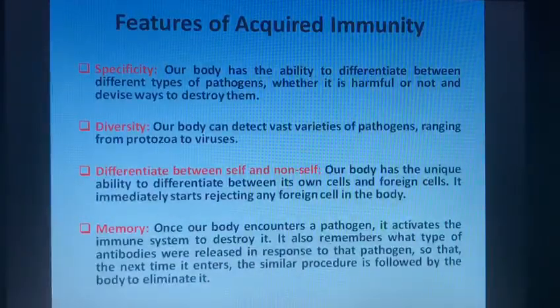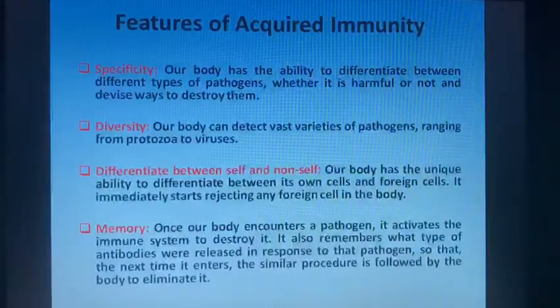Once our body encounters a pathogen, it activates the immune system to destroy it. It also remembers what type of antibodies were released in response to that pathogen, so that the next time it enters, a similar procedure is followed by the body to eliminate or destroy it.